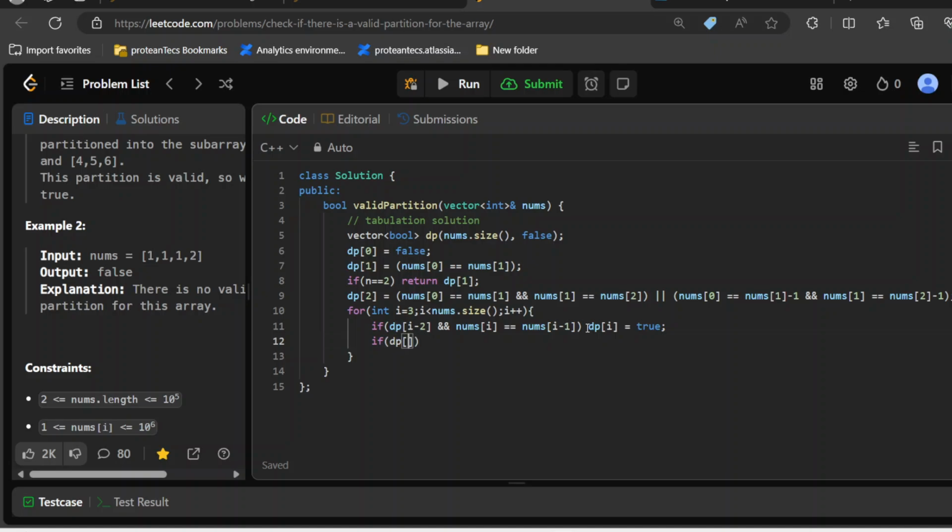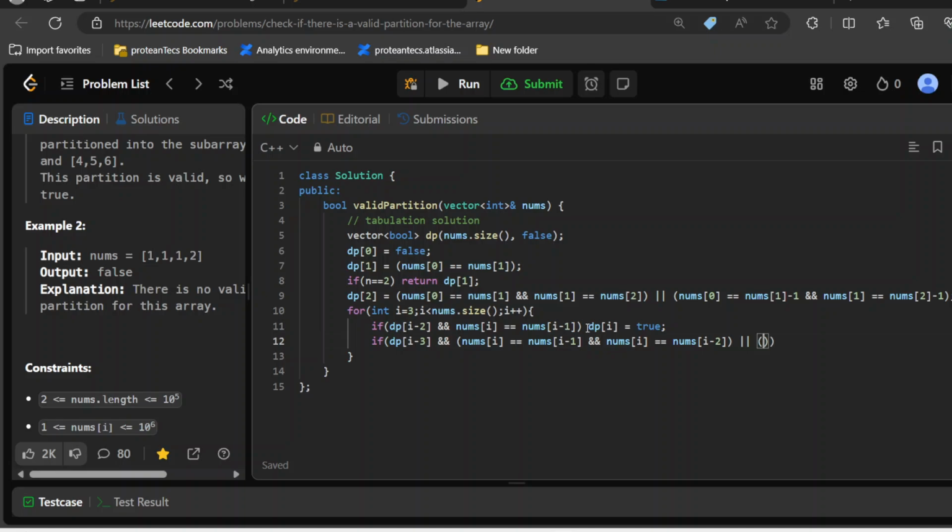It will make sense. If dp of I minus 3 is true, there are two cases we need to consider. The first: nums of I is equal to nums of I minus 1, and nums of I is equal to nums of I minus 2.